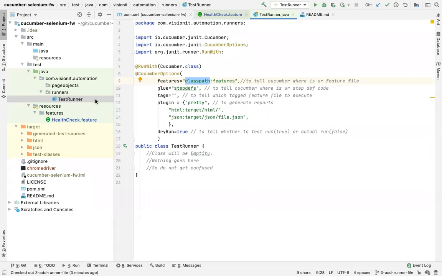So I'm saying wherever is my classpath, there you will see a folder called features, right? And inside this features folder, whatever .feature files I have, वहां से आप मेरी feature files pick कर सकते हो. This is what I'm instructing Cucumber.